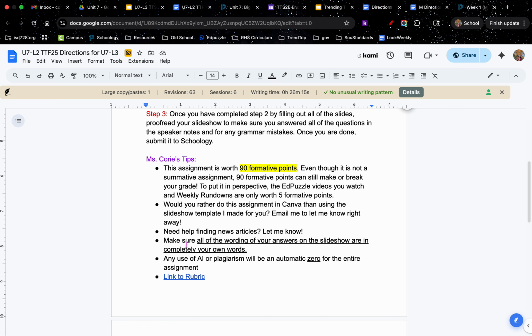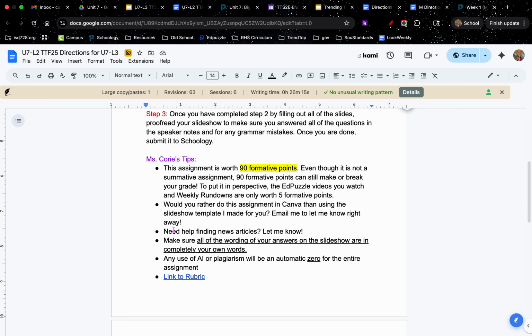So here are some of my tips. This assignment is worth 90 formative points. Even though it is not a summative assignment, 90 formative points can still make or break your grade. To put it into perspective, the Edpuzzle videos you watch and the weekly rundowns are usually worth only about 5 formative points. This is 90. If you'd rather do this assignment in Canva than using the slideshow template, just let me know. And if you need help finding a news article, let me know too. I can help you out.